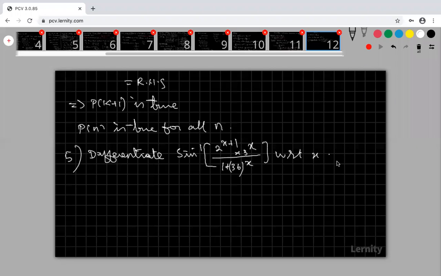Okay, how to differentiate this? Here I'm going to apply some substitutions. Okay, what substitutions are suitable here? I'm going to apply some substitutions.